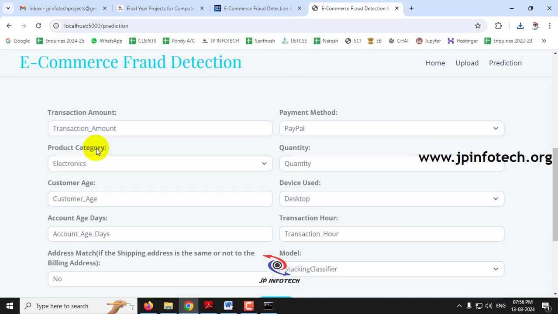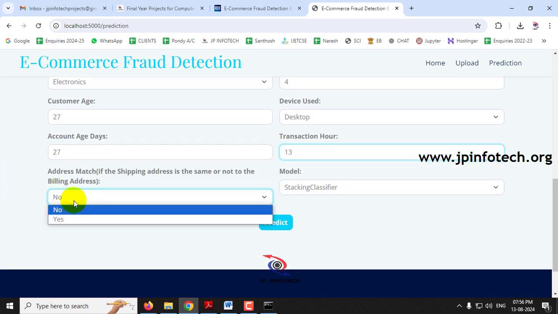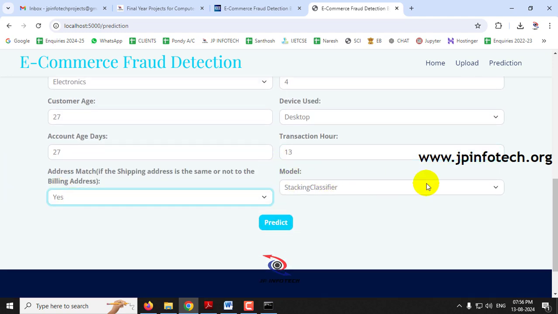Finally, I'll show you a case with the transaction amount of 114.99, and payment method as PayPal, product category as electronics again, quantity as 4, customer age as 27, device used as desktop, account age days is 27, transaction hour is 13, and address matching yes, and let me select the model as same and then click the predict button.